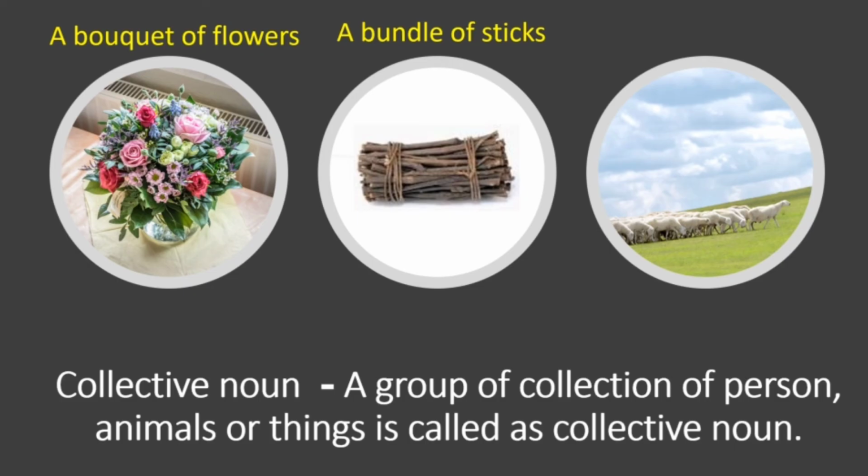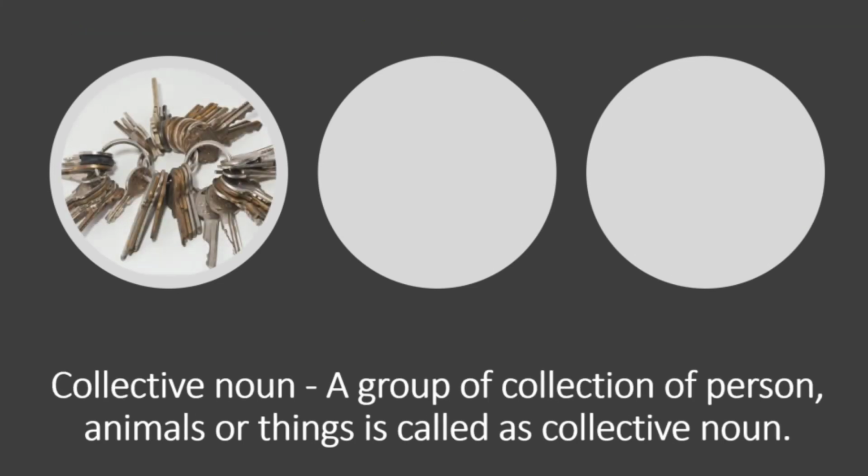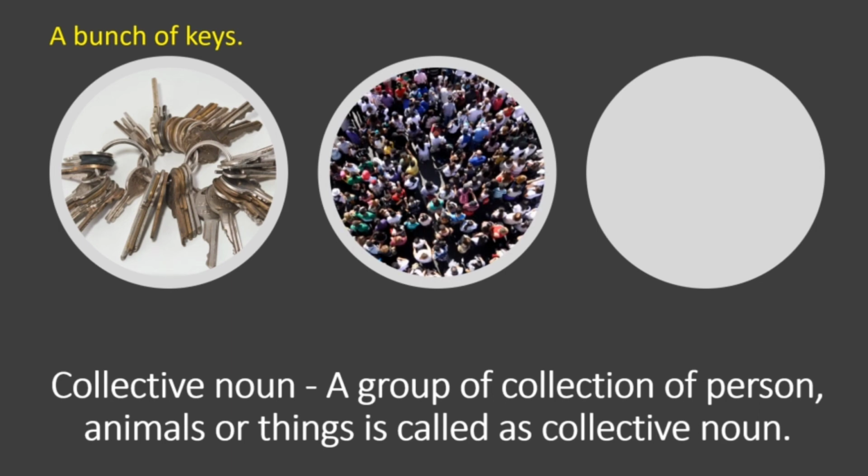Now many sheep are there. And we call it a flock of sheep. Many sheep are together. So we call it a flock of sheep. Some more examples. Now see, you can see so many keys are bundled up together. So we call it a bunch of keys. Next one says there are so many people there in a group. So we call them a crowd of people.